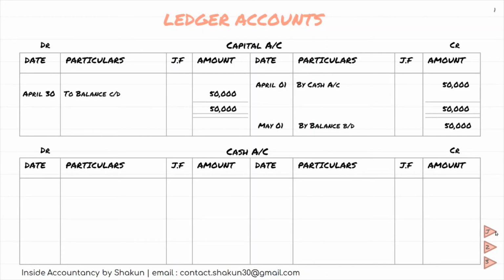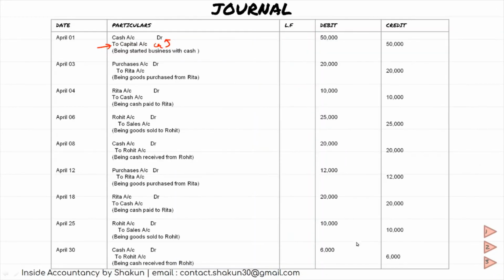Now if we move back to the journal, let's talk about the cash account. I am not doing it entry by entry, but account by account. For cash, look at all the transactions and see where the cash account is debited.